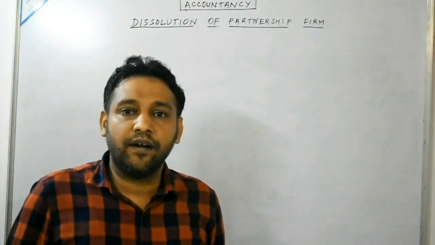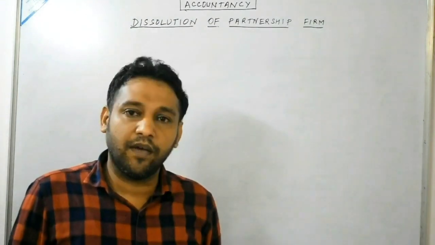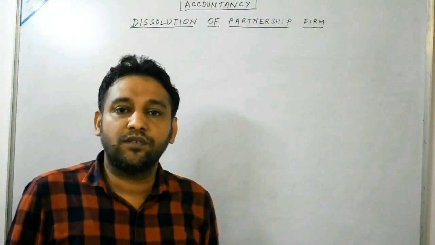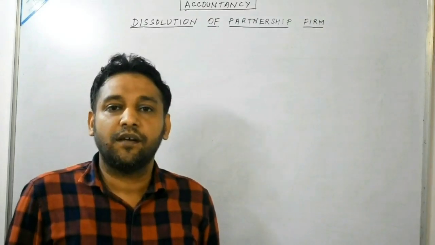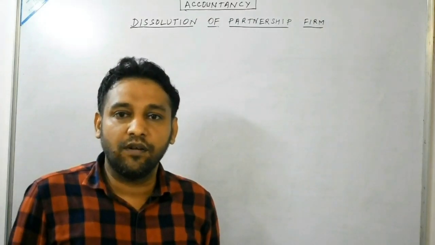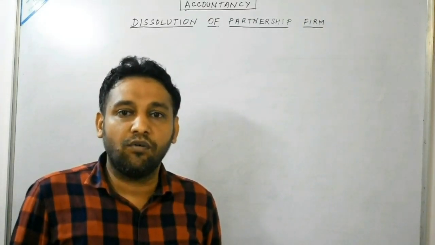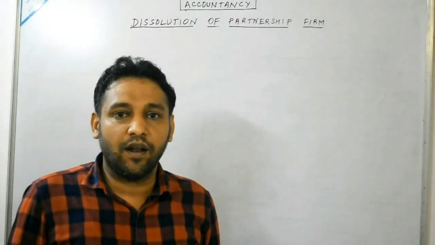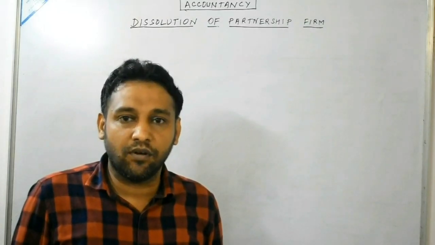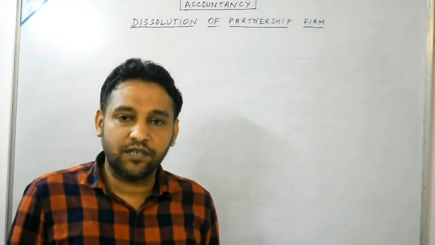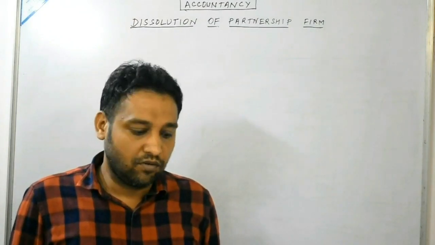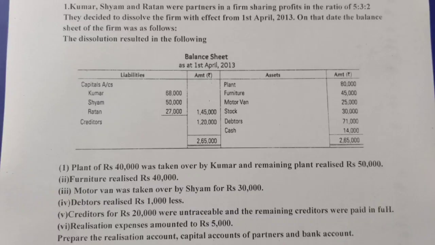As we have already read earlier, we are required to prepare four accounts: the first one is a realization account, second one is a partner's capital account, third one is a partner's loan account if given, and last but not the least is the bank account or cash account. So let us solve some practical questions. Question number 1, we will see.